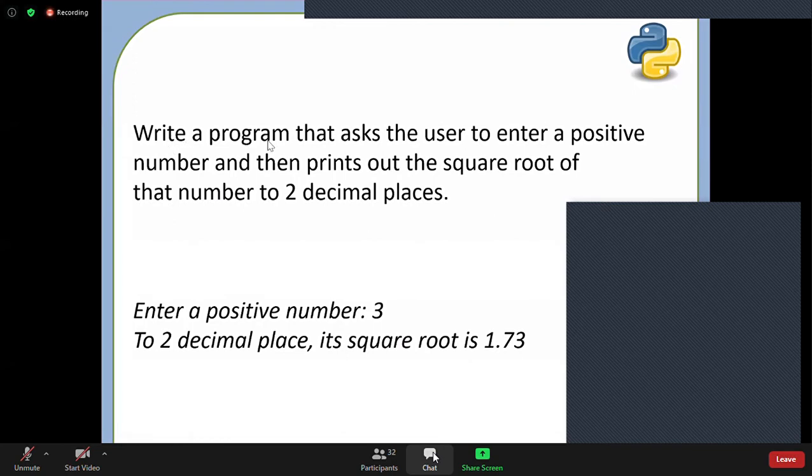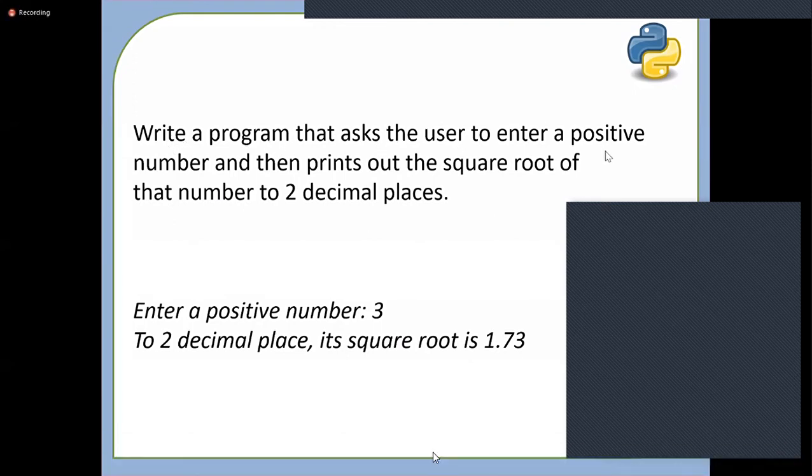So you have to write a program that asks user to enter a positive number, and then you have to print out the square root of that number to 2 decimal places. Like, for example, if you ask user to enter an integer number, then you have to print its square root. Like the square root of 3 is 1.73. Square root of 2 is 1.414. Okay, and square root of 4 is 2. So you have to print the square root of that particular number.